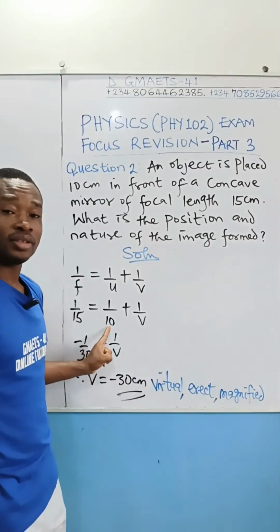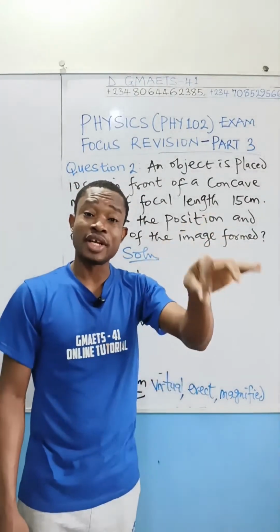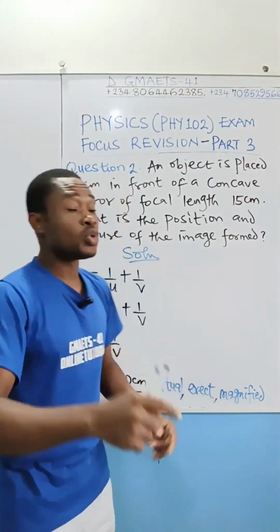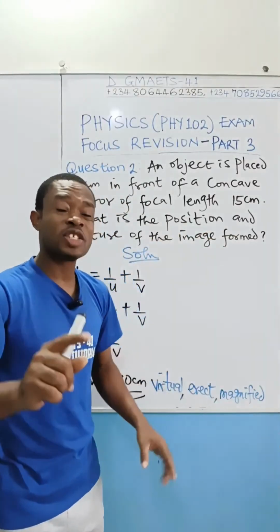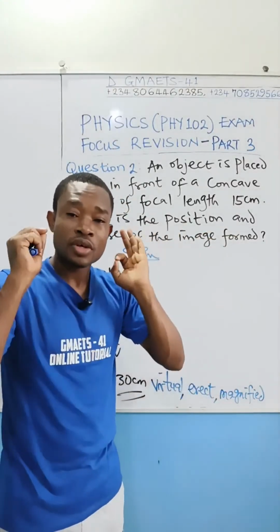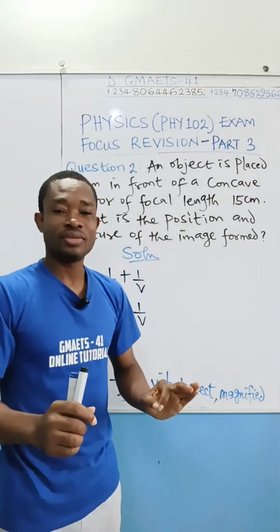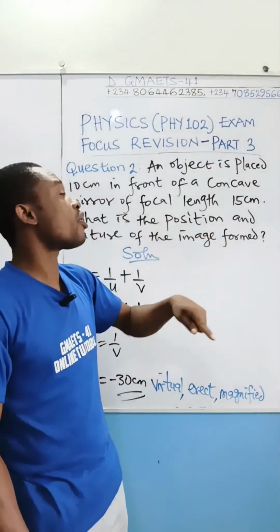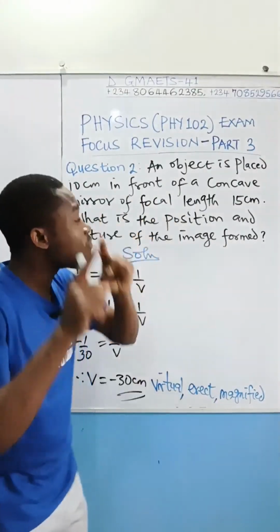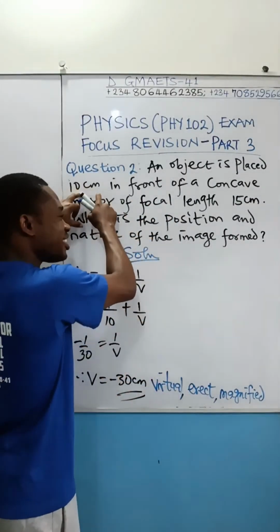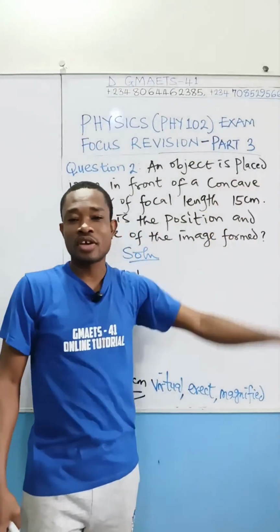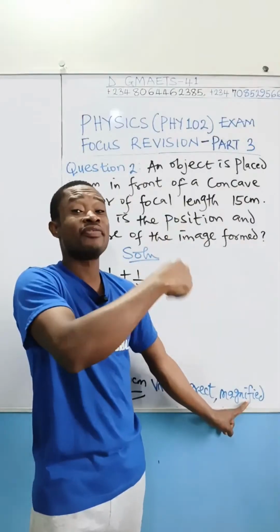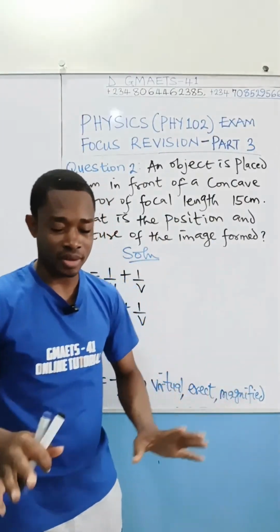U is 10. 30 over 10 will give you 3. 3 is greater than 1, so it is magnified. If it were a convex mirror, it would always produce a diminished image, smaller than the object. That's just the difference between a convex mirror and a concave mirror for the position of this object here. A concave mirror under this condition will produce a magnified image, while a convex mirror will produce a diminished one.